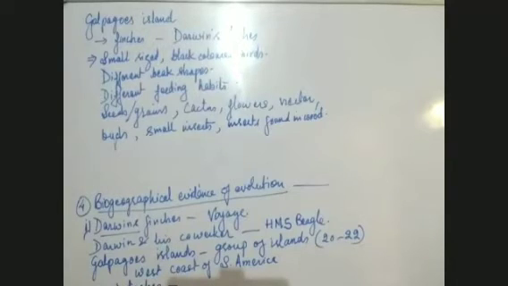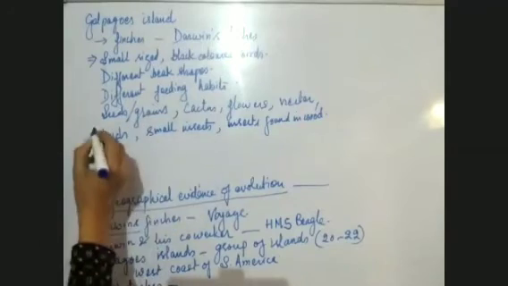Now, what did they conclude? What did they conclude from their studies? After studying them for quite a long time, they came to know, they concluded that all these different varieties of finches have evolved from the main grain-eating variety.